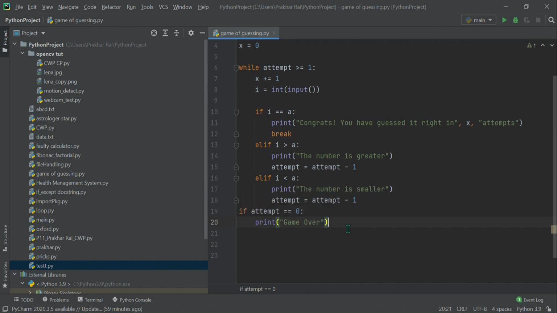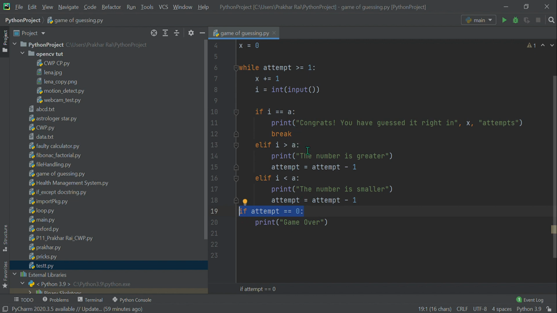See, I'll explain it now. What will happen if the user guesses in the range of 5 attempts, like in the first attempt, second, third or fourth? It will break, right? And after breaking, if we don't specify this, it will again print game over, so there's no point to it.